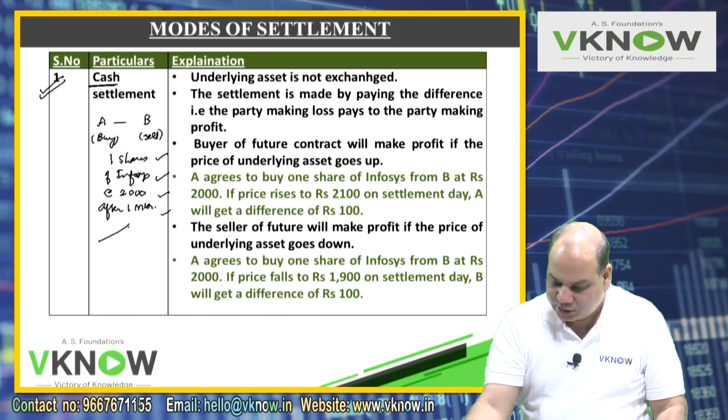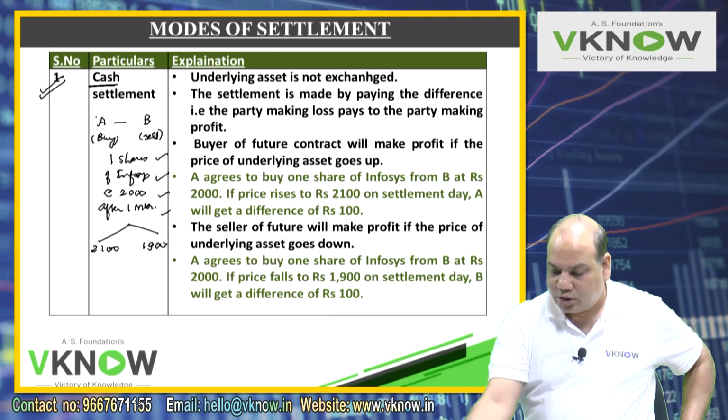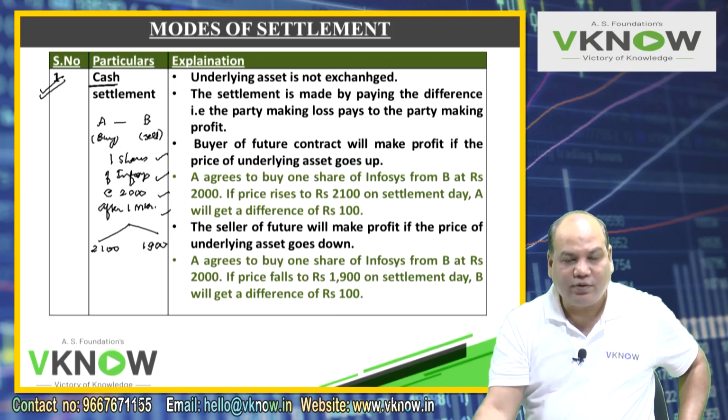There are two possibilities. Let us say Infosys price rises to 2100 or Infosys price falls to 1900. How will A and B settle if it is a cash settlement? If the price rises to 2100, A is the winner.